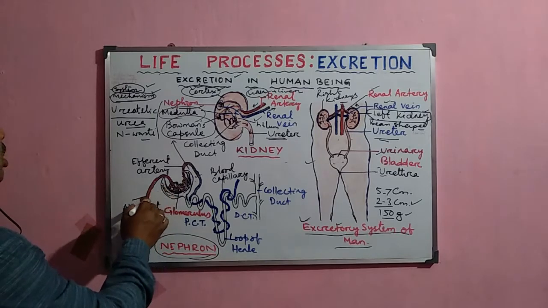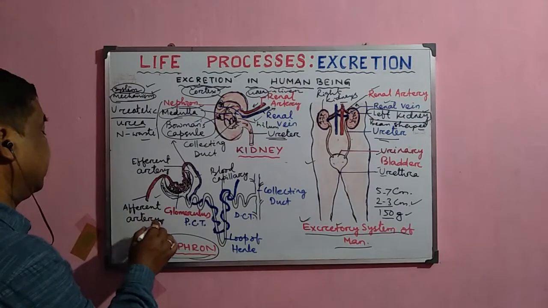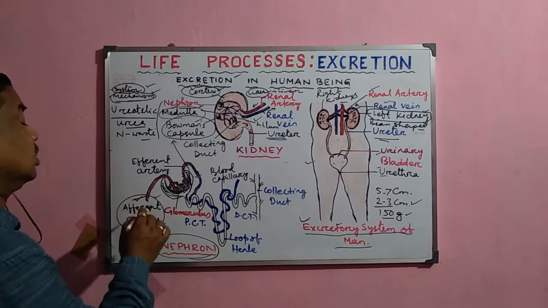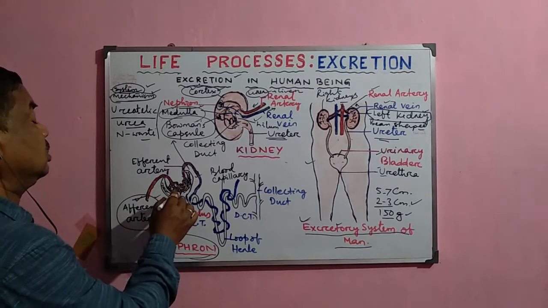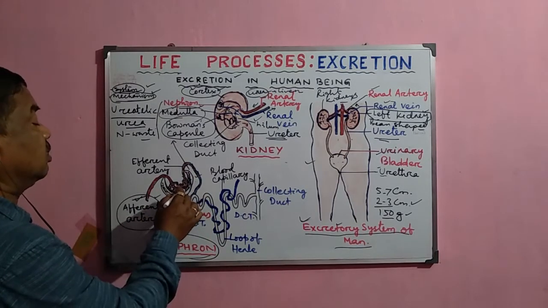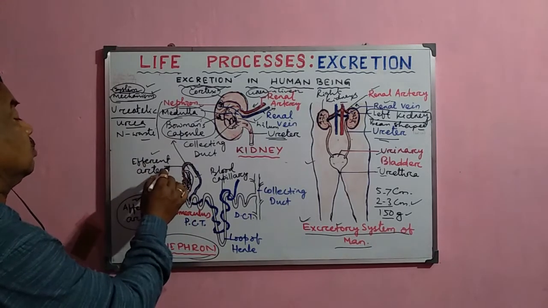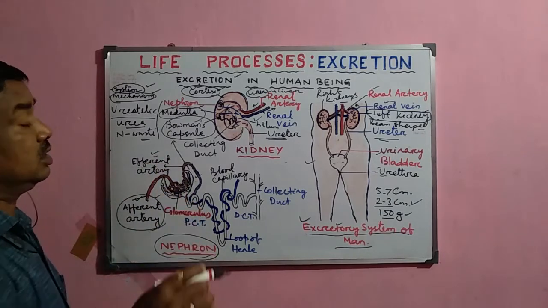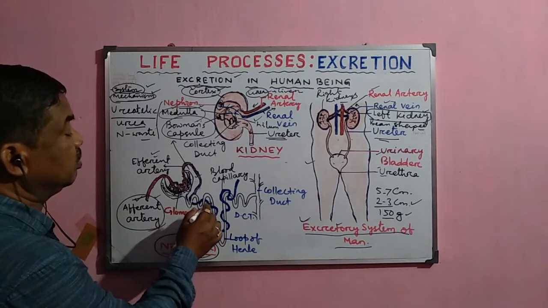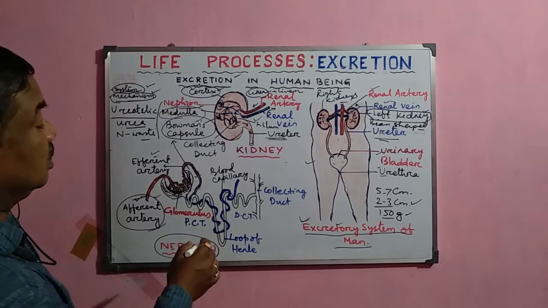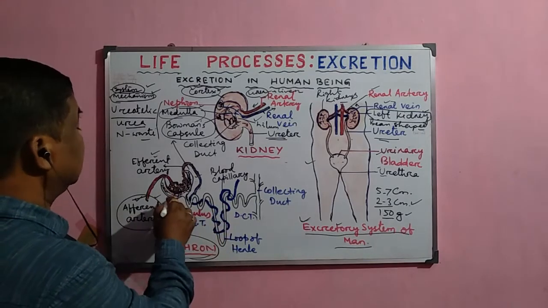Now, the artery which supplies the blood to the Bowman's capsule, that is the afferent artery, and its diameter is larger than the efferent one, and after that the blood when it enters into the glomerulus, then it again comes out here after the filtration process occurs here, and this artery through which the blood comes out is called the efferent artery. And after that this blood passes to this area, and this is the capillary network which normally just rolls round the duct system.